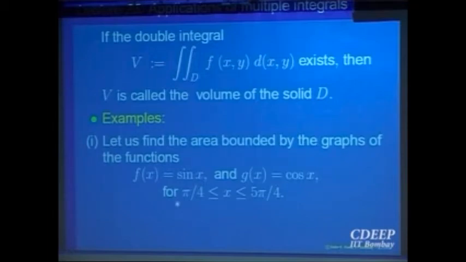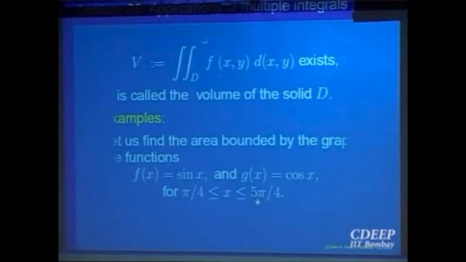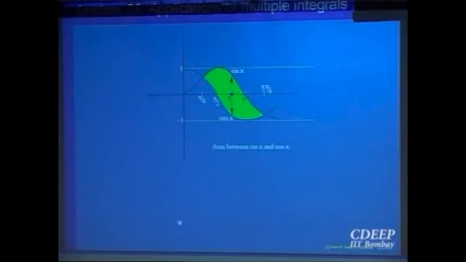So for a function of one variable, if the top is g(x) and the bottom is f(x), and x goes from a to b, what is the area trapped between the two curves? It is the integral from a to b of g(x) minus f(x) dx. We will get the same if we use this formula now. Let us see. Okay. So this is what we want to integrate. This domain I can write as type 1 or type 2, whichever I like.